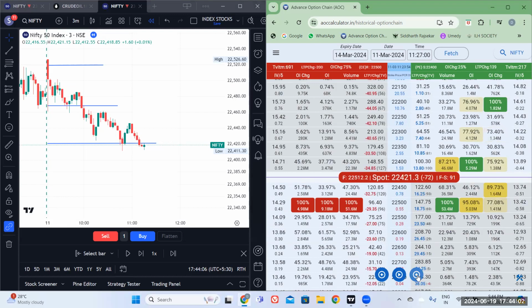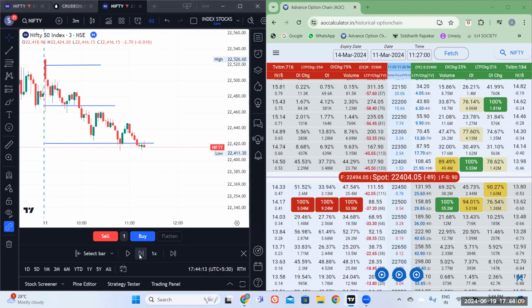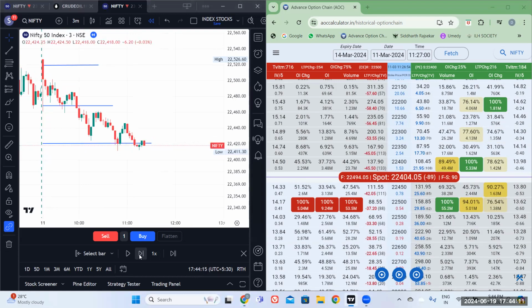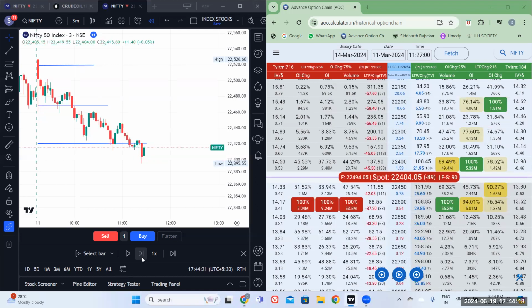424, 404. So again, the price would have gone up and come down. Let's lay this data. 404. Okay. So at 11:27, now again it has come to the resistance level.